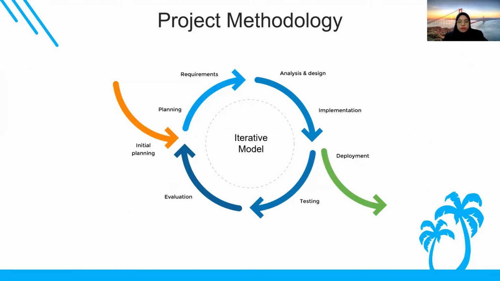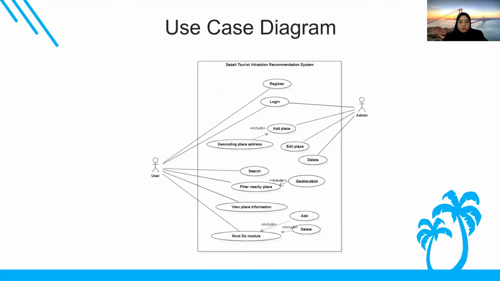For my project, I use the iterative model. And this is my use case diagram. Sabah Tourist Attraction Recommendation System has two users, which are the user and admin. So for the user, they have register, log in, search, filter nearby place, view place information, and Masco module. They will need to register before they log in to the application.